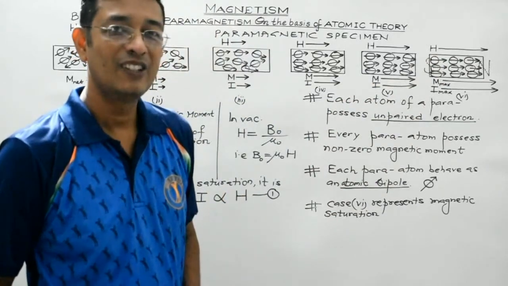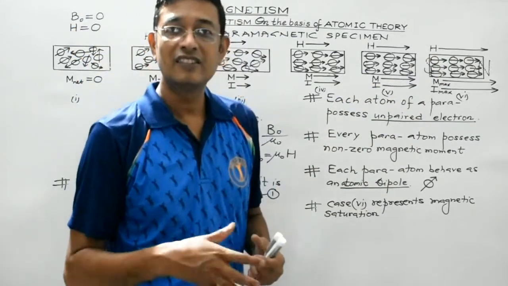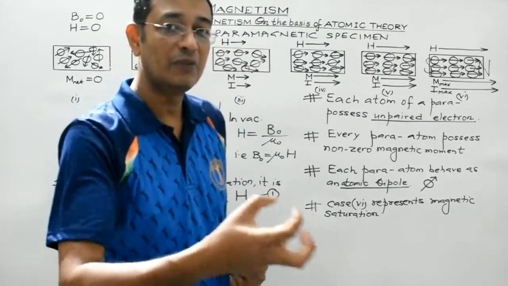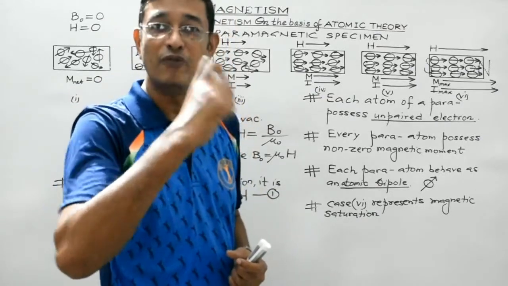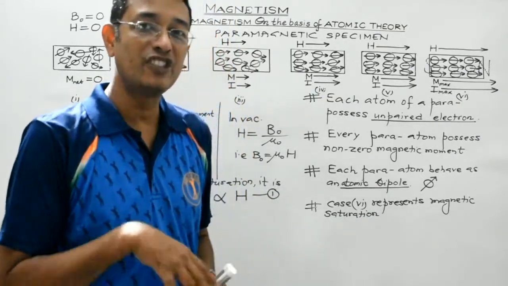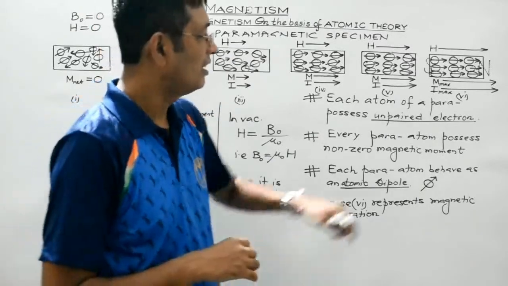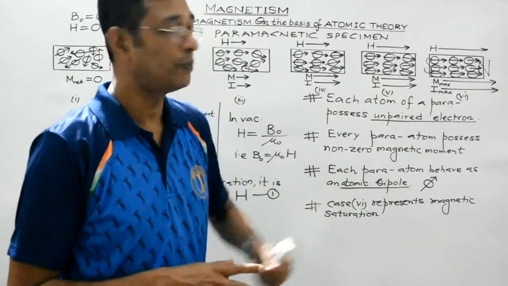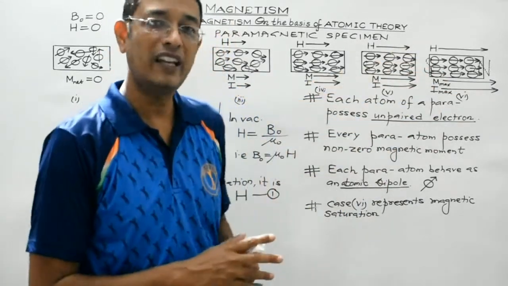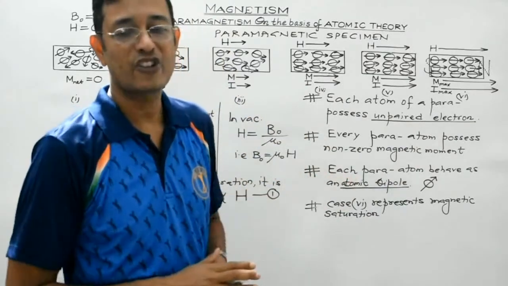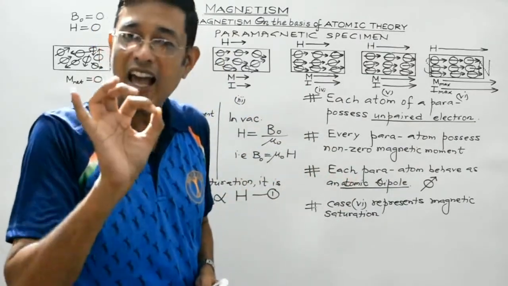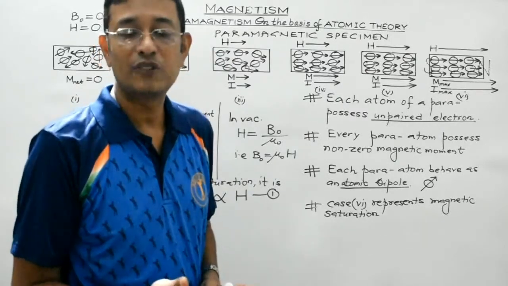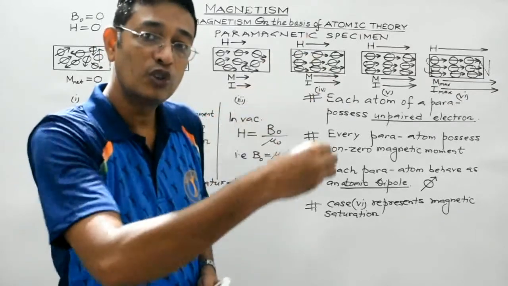What will happen? Obviously, due to the thermal agitation, due to the fact that it will gain in thermal energy, it will start vibrating more vigorously. So on acquiring thermal energy, the alignment will again start getting disturbed. Its perfect alignment will get disturbed, so again it will start aligning in random directions. So what I mean to say is that as the temperature is increased, the intensity of the paramagnetic specimen goes on decreasing.